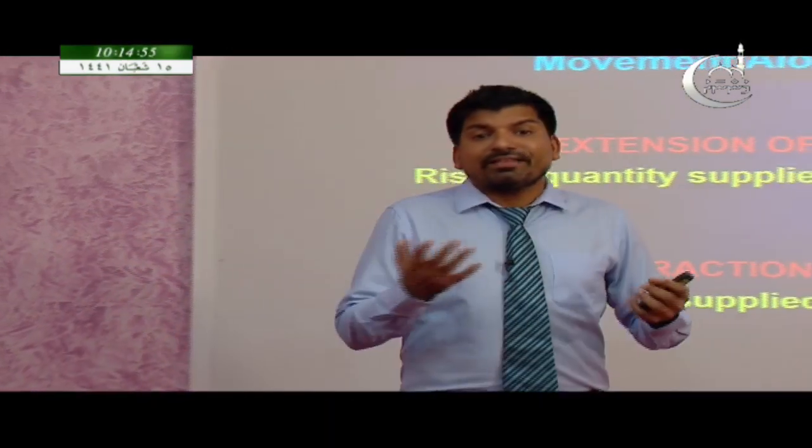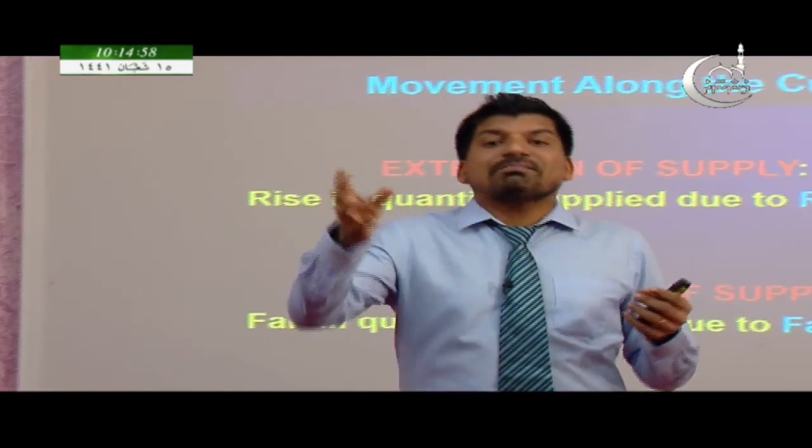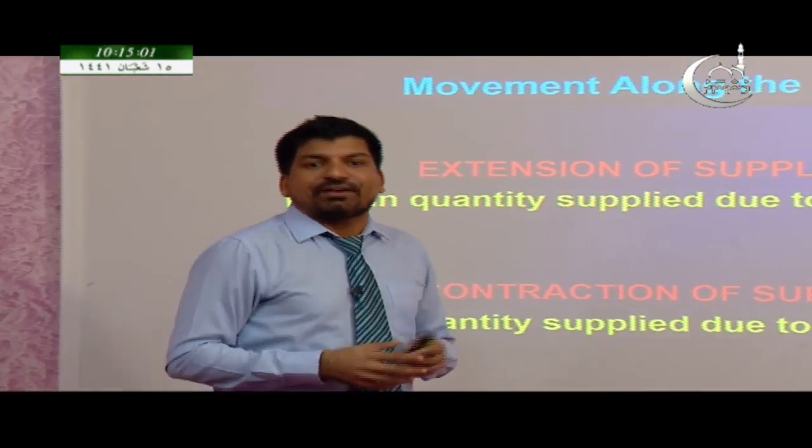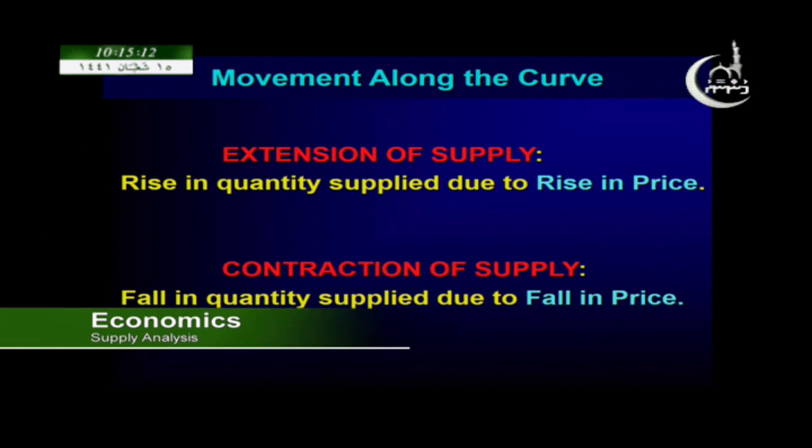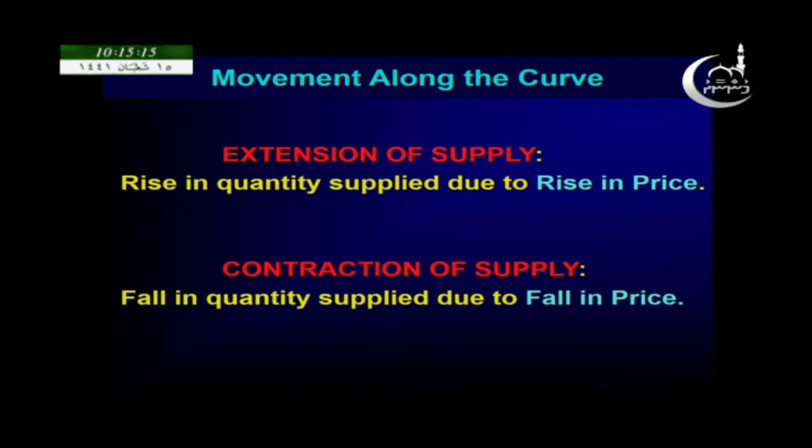Okay, let's move on to another concept, movement along the supply curve and movement of the supply curve. We heard about this movement along and movement of in the demand part. Here, movement along the supply curve and movement of the supply curve. Here, the movement along the supply curve is due to price, and movement of the supply curve is due to non-price factors. So this movement along the supply curve, we can divide it into two. That is extension of supply and contraction of supply.